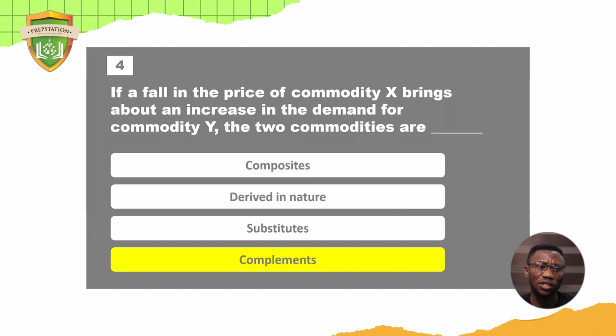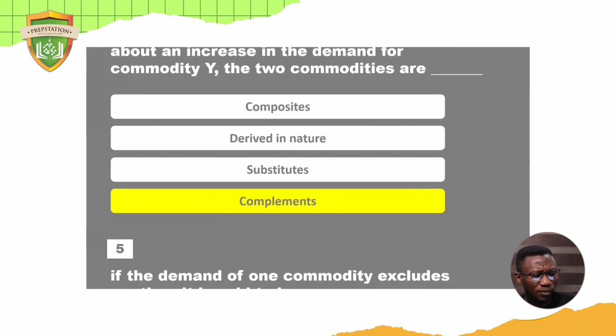They work together because if the price of cars increases, then of course the demand for petrol would decrease, because if people are not buying more cars because of the price of cars, then who would want to buy more petrol? If you're not buying phones, why would you want to buy the chargers? Because they are complementary goods. They go hand in hand, just like bread and butter.